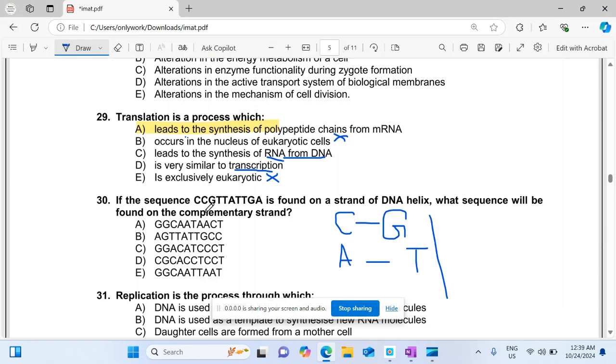So this C is coupled with G and the next C is also coupled with G. Next G is coupled with C, as G couples with C and C couples with G. T coupled with A. Next T again coupled with A. And next G coupled again with C and A is coupled with T. So A is the right option.